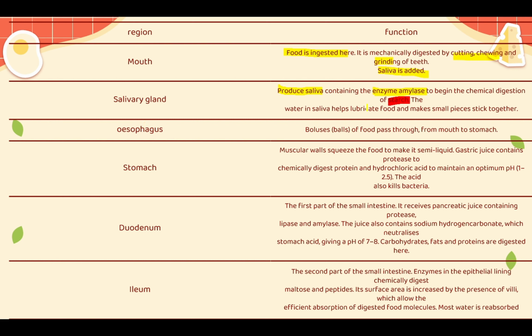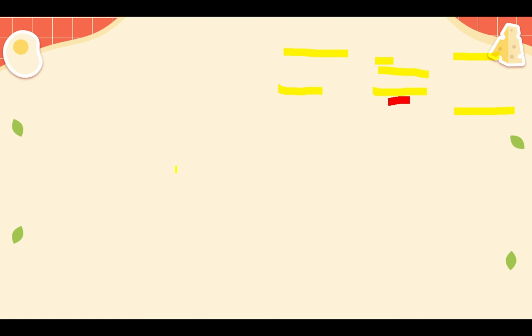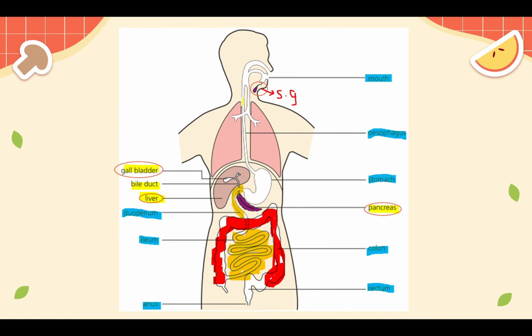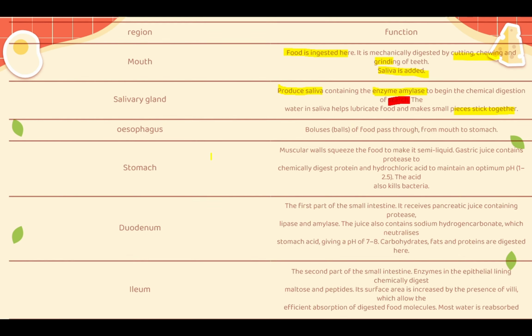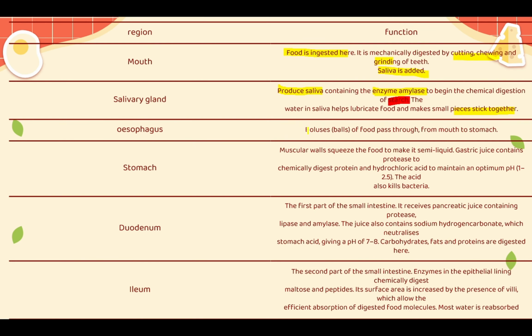Water and saliva help lubricate food and make its small pieces stick together. Okay, now going to your esophagus, this long tube right here. This tube, the long one right here, is known as the esophagus, as we said earlier. Food bolus passes through from mouth to the stomach. So it is just the transportation of food from your mouth to your stomach.